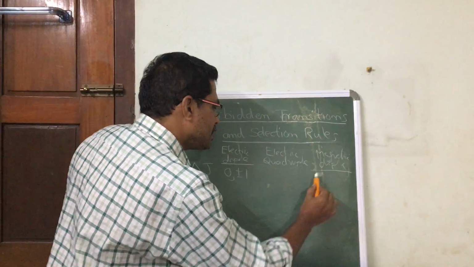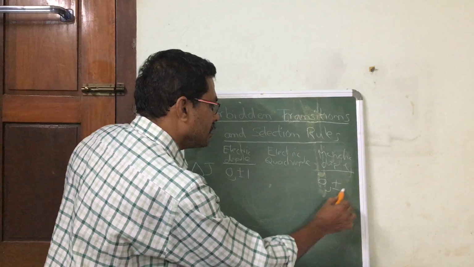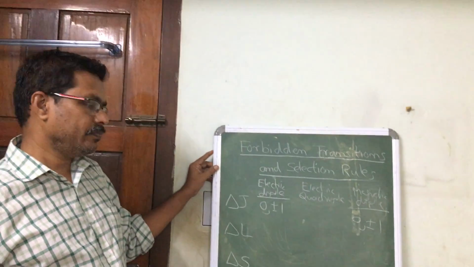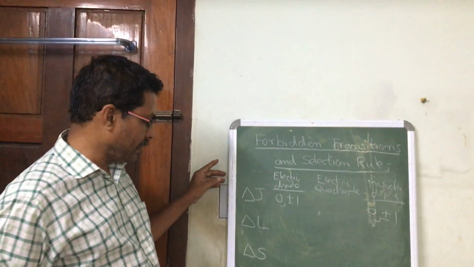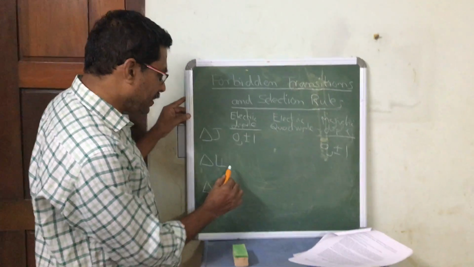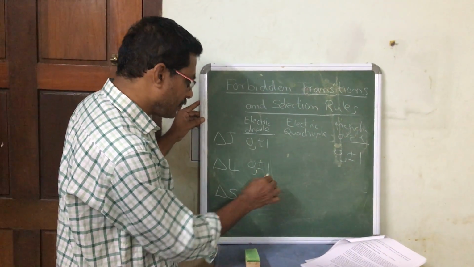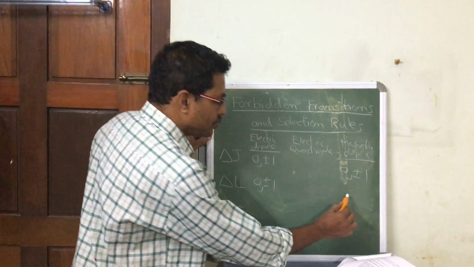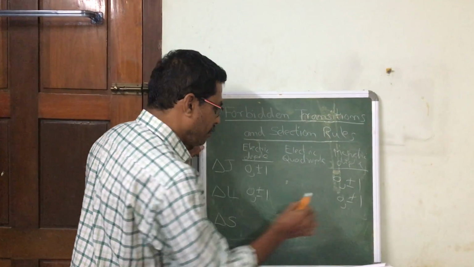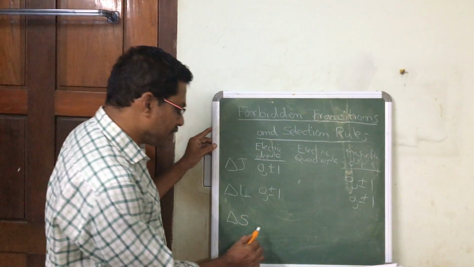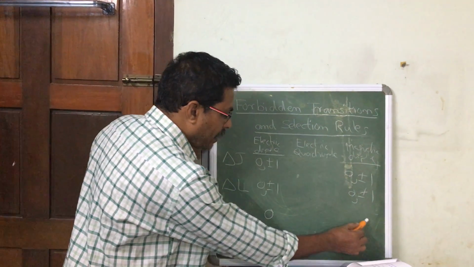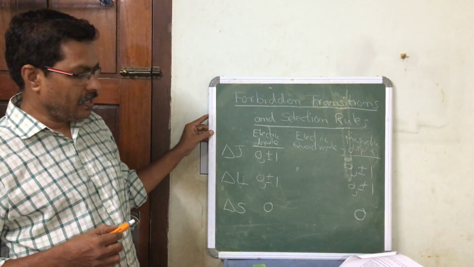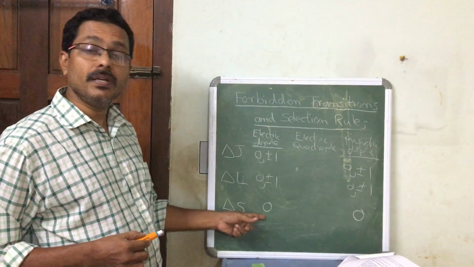The same is applicable for magnetic dipole interaction also, 0 or plus or minus 1. And delta L is the same, either 0 or plus or minus 1, and for delta S, the value is 0.